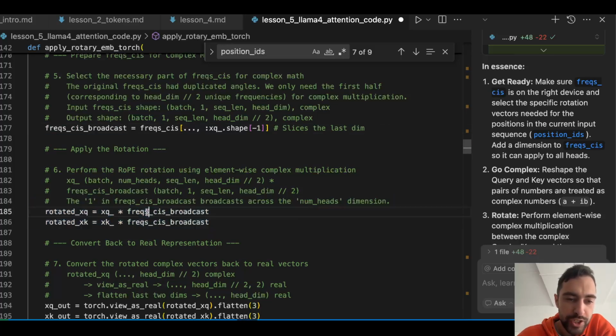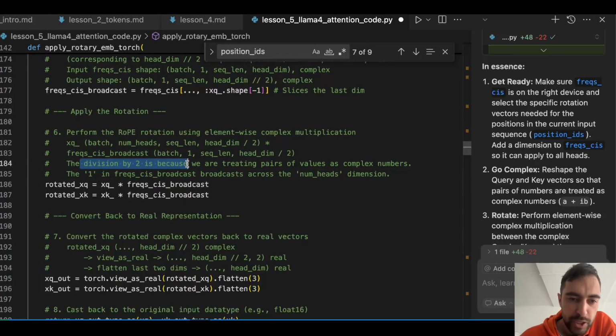Let's now go here. So here we just have the query, which is batch, num heads, sequence length, head dimension divided by 2. It's multiplied by the frequencies, and the number 1 here in the frequencies will broadcast across the number of heads, so it will be the same for every head.